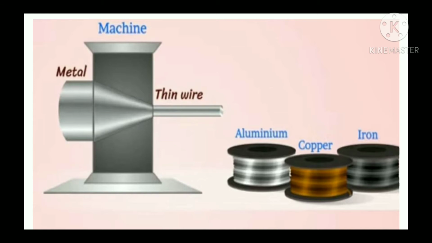You can define ductility in other words: metal can be stretched and drawn into wires. This property of metal is called ductility. Metals like silver, gold, copper, and platinum can be drawn into very fine wires. So ductility is a property where, when metal is pulled through a hole, a wire is formed. This property of metal is called ductility.